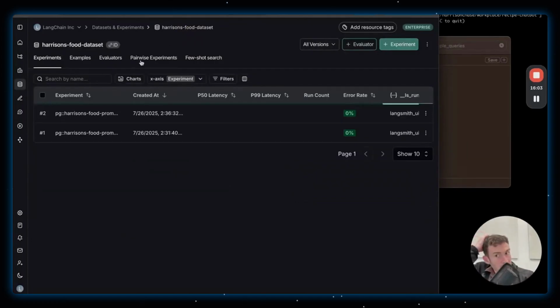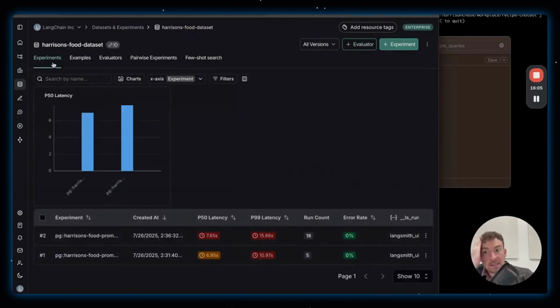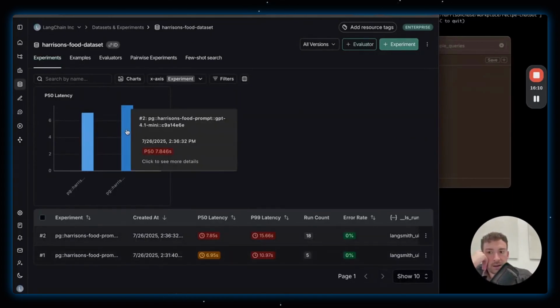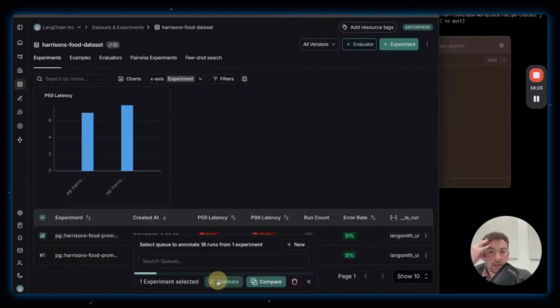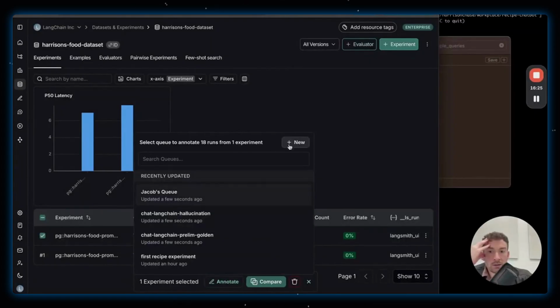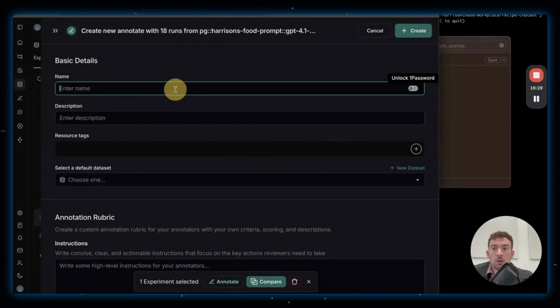Let's go back to this food data set. Here I can see that I have a list of the experiments that I ran. The new one that I ran has 18 runs as opposed to 5 from before, and on average, it took a little bit longer. So some of the questions were maybe a little bit longer. I can click this, and then click this button here called annotate. That's going to let me send it to an annotation queue. I'm going to create a new annotation queue. Let's call this Harrison's food labeling.